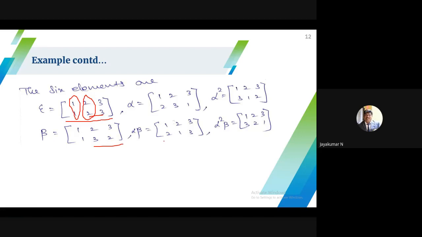This is the second. If you fix 3 maps onto 3, one possibility is 1 maps onto 1, 2 maps onto 2. Another possibility is 1 maps onto 2, 2 maps onto 1. If you fix 2, one possibility is 1, 3, another is 3, 1. If you fix 3, one possibility is 1, 2, the other is 2, 1. So now I got 4 elements. What are the other possibilities?